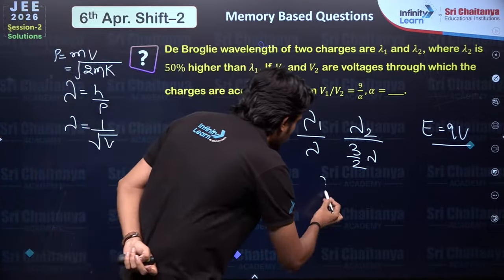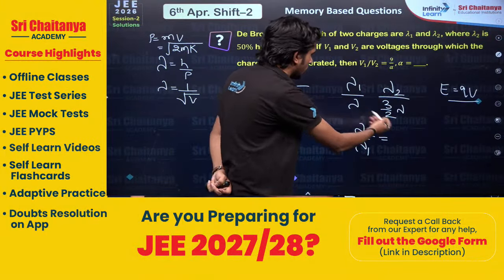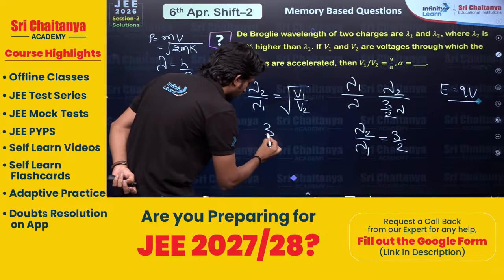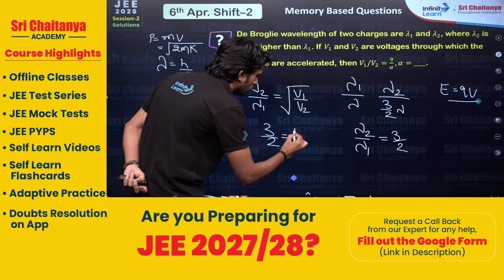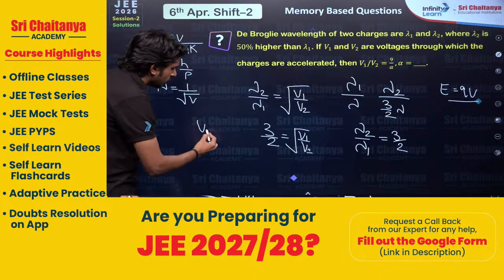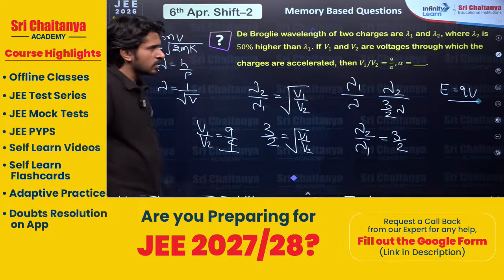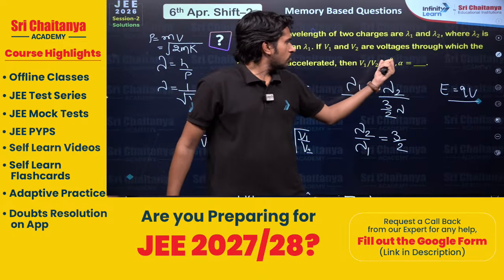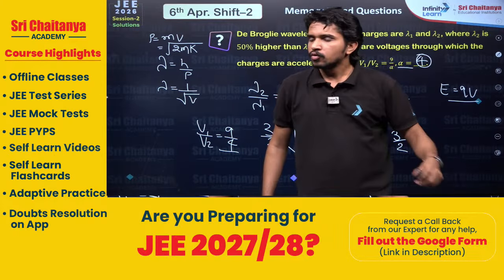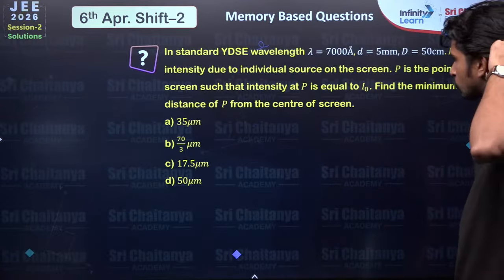So lambda 2 is 3/2 times lambda. Now lambda 2 by lambda 1 value would be what? Lambda 2 by lambda 1 value would be 3 by 2. So we can write that value over here, 3 by 2 equals root V1 by V2. That means V1 by V2 value is what? 9 by 4. So the answer is 9 by 4. Okay, so we need the value of alpha, so alpha value is 4. Got it? Okay then. Now let's move to the next problem.